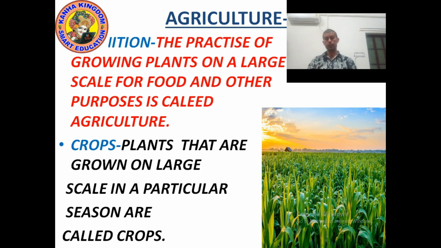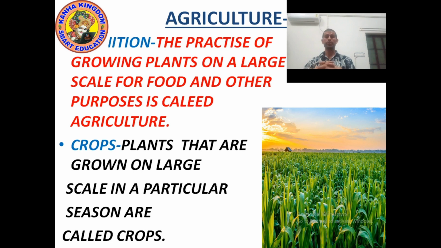So what is the meaning of the practice of growing plants? It means it is not easy to grow crops, my friend. It takes time. We need to plow, we need to use manure and fertilizer. There are many practices we need to do. We need to protect the crop, then at last the crop grows.